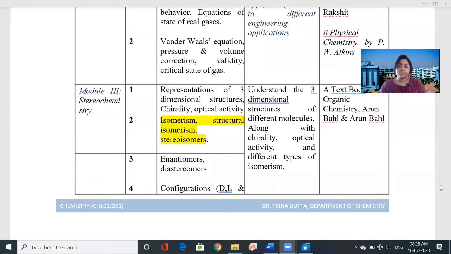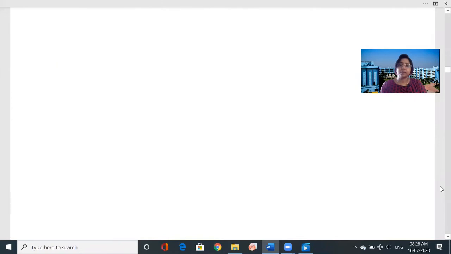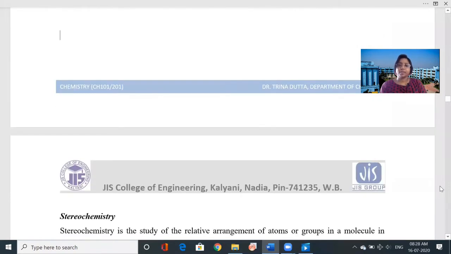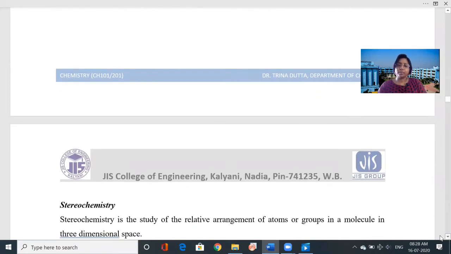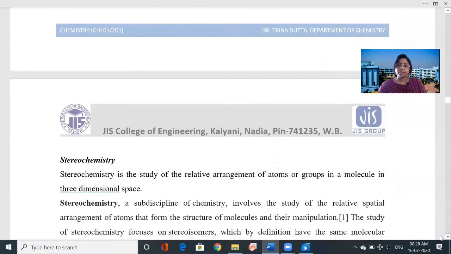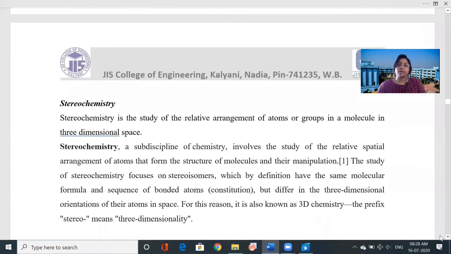Now, in my previous lecture, what did you learn? You learned stereochemistry. It is a completely new concept, or rather it requires some visualization.